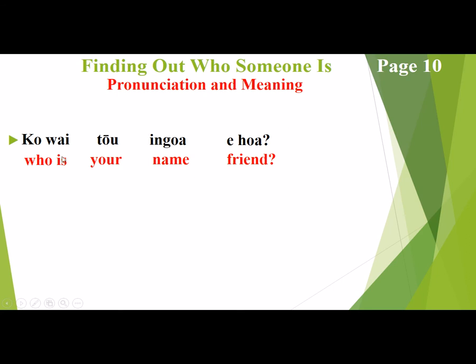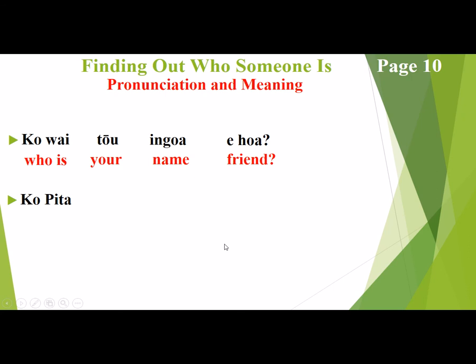And like I mentioned before, the "is" is not ko. That actually isn't even there. It's who your name friend in Māori. That's how we say it. But for the English speaking people, we make it more structured and make more sense for you. So we put an "is" there to say who is your name friend.